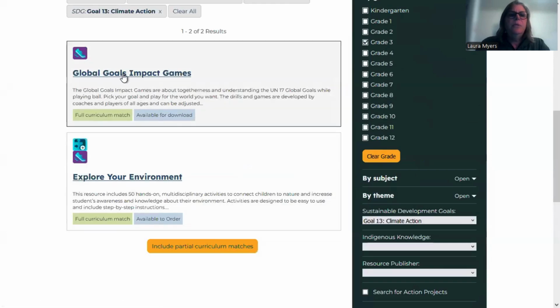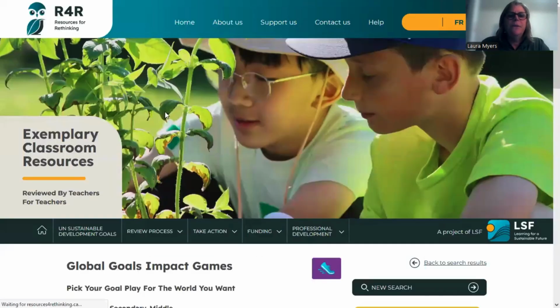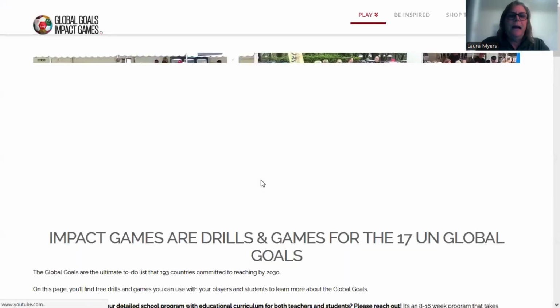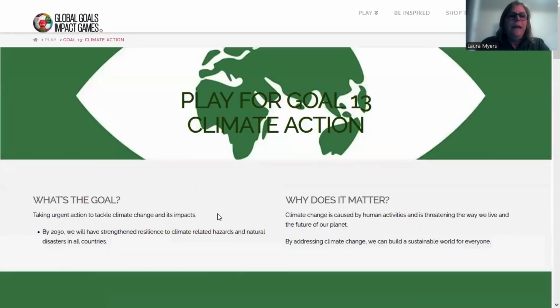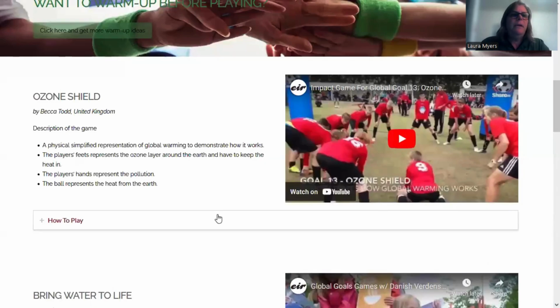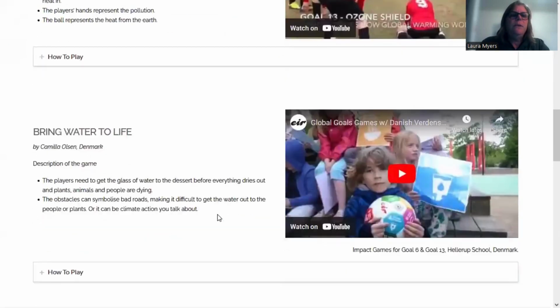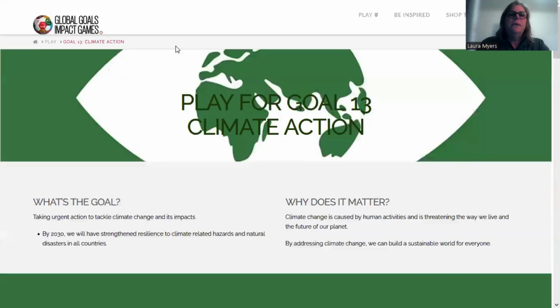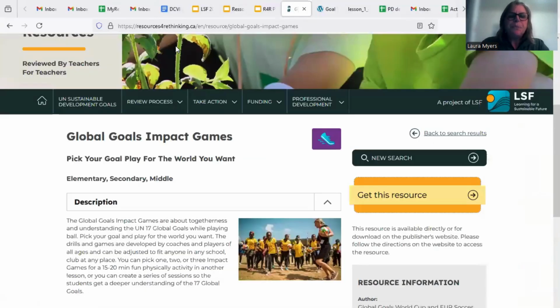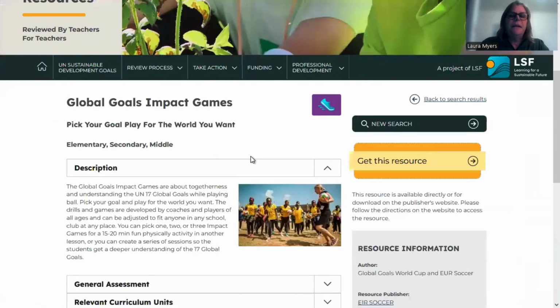There's a thing called Global Goals Impact Game. I was looking for this for a phys ed teacher, and it's really interesting. What you'll find here is that you have all of the goals and you pick one. So let's say I wanted to do climate action. And it shows a game that you can play outside. This was developed by International Soccer, and it shows two games. One's called the Ozone Shield and one's called Bring Water to Life. It explains the game and has a video of kids playing the game, which is very cool. So I wanted to show you a couple of activities that I did find.